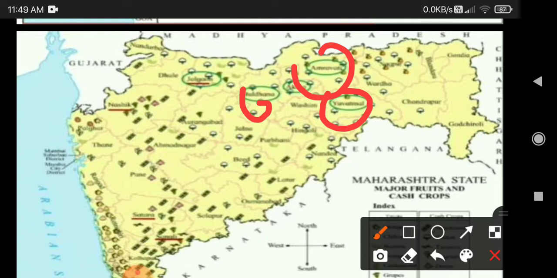Can you all see the coconut? Coconut is grown in Nagpur, Thane. In these places coconut is grown.